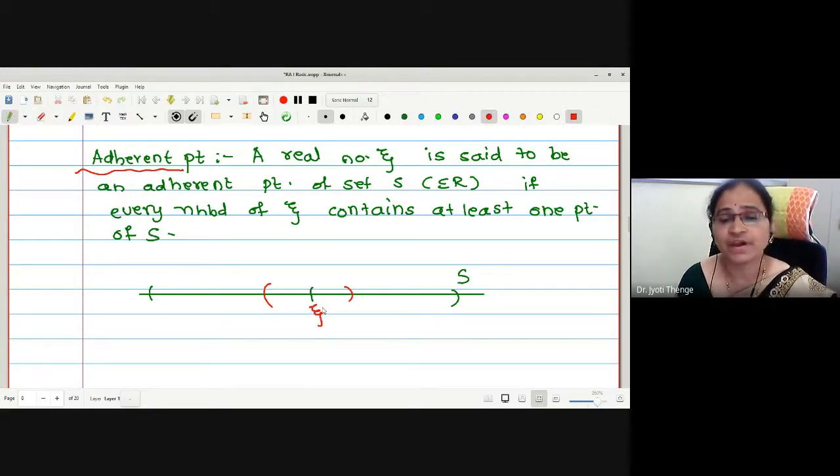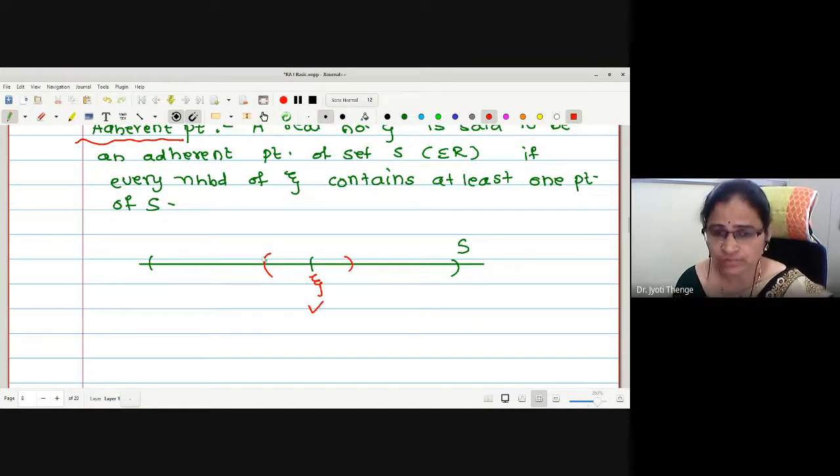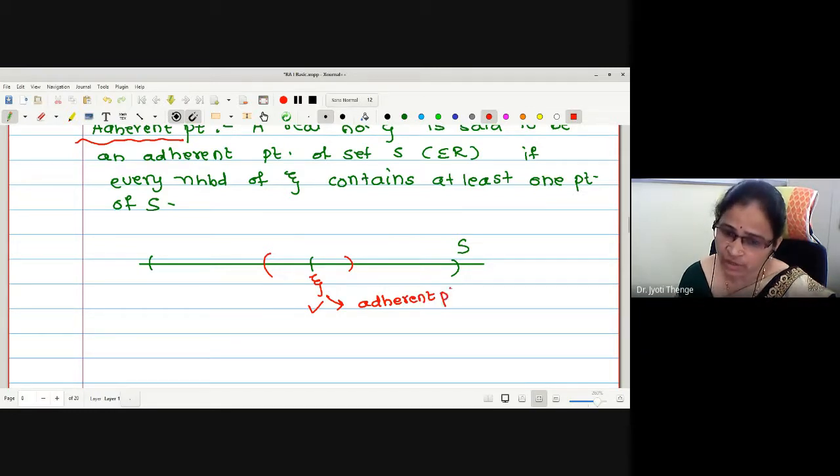Now if I consider this zeta, the neighborhood contains zeta itself, because zeta is an element of the set. Therefore, this zeta is an adherent point. Every element of the set is an adherent point.